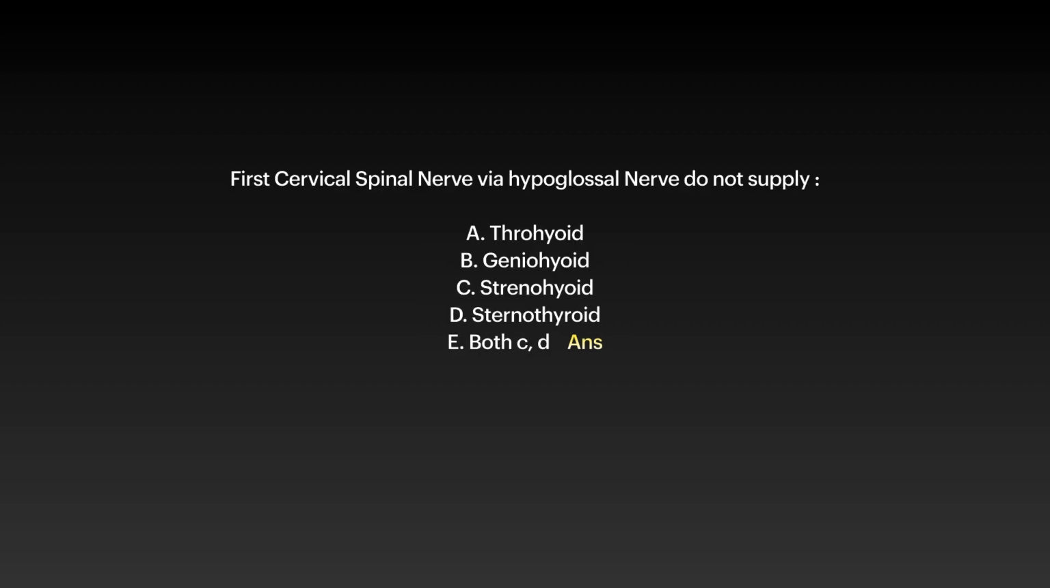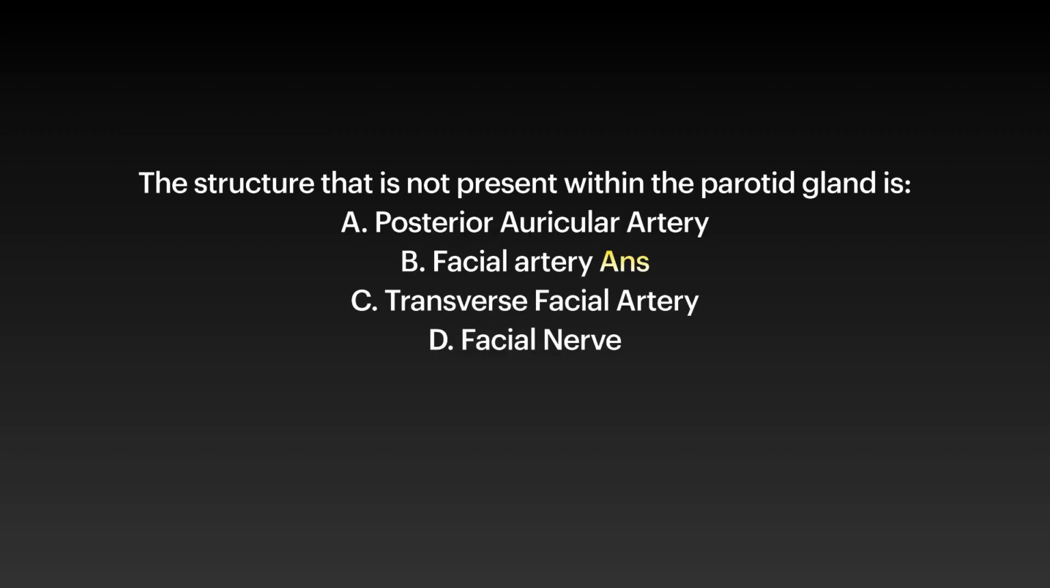Now the next question, you must remember that this is something related to ansa cervicalis, and ansa cervicalis will supply sternohyoid, sternothyroid, and omohyoid, but thyrohyoid and geniohyoid will be supplied by first cervical spinal nerve. So now we will proceed to the next question.